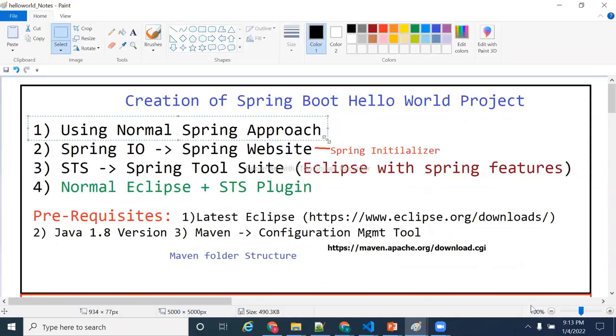I hope everyone is clear on the agenda for today's class: how to create a Spring Boot Hello World project. Okay, sir, there are 4 approaches. The first approach is the normal Spring approach only. The normal Spring approach is how we create a Spring project. In a similar way, we need to create a Spring Boot project, where some things are written manually. It will give you a clear impression of what things we wrote manually and what things are automated, so that it will give you a clear picture.